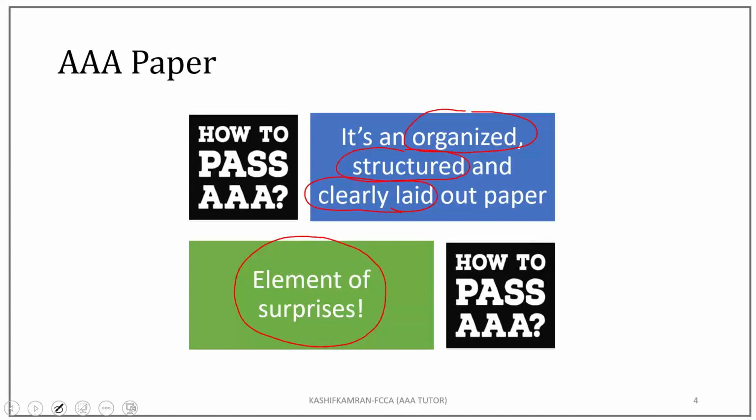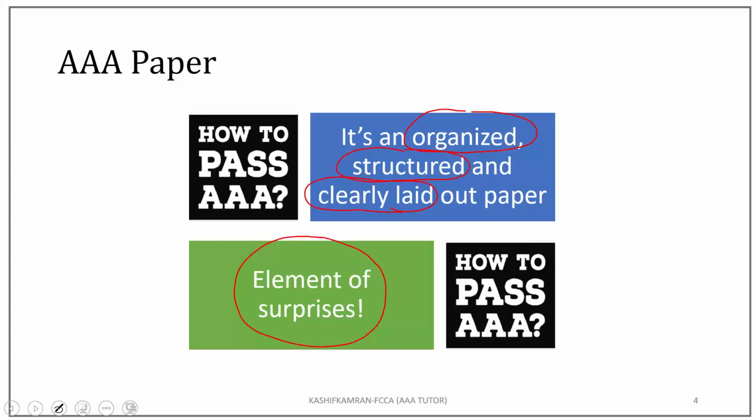You should be prepared to handle the element of surprise, and you should not be bothered about it. Because if it is a 10 mark surprise, should you be spoiling your 90 marks paper just because of 10 marks? Or rather, you should keep the 10 mark surprise element for the last 15-20 minutes, and complete your paper.